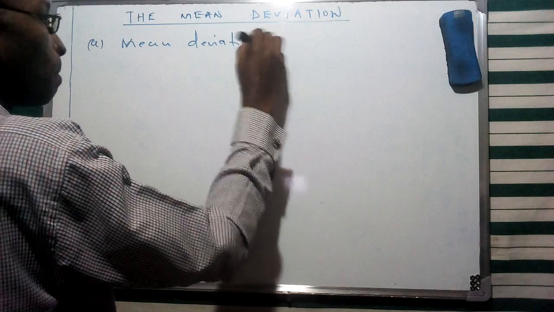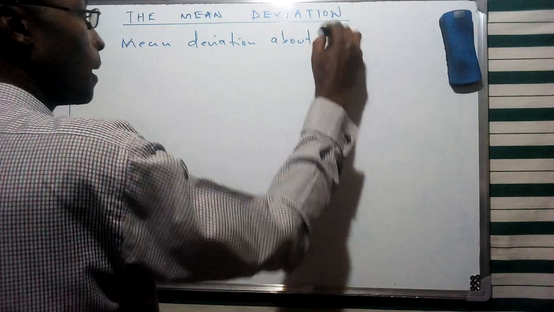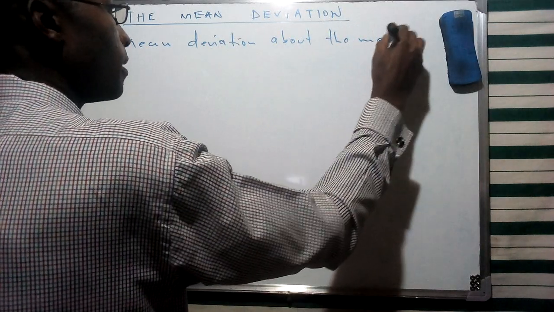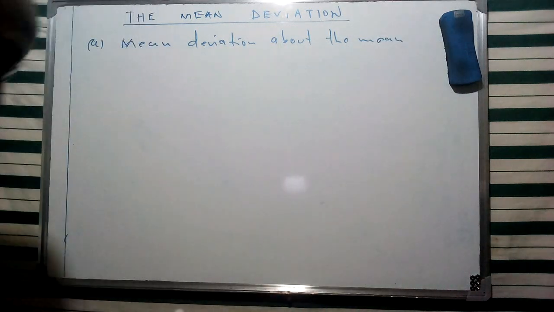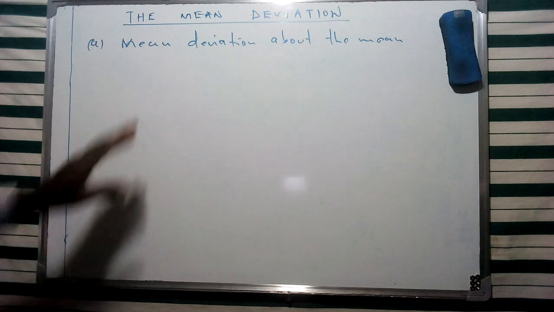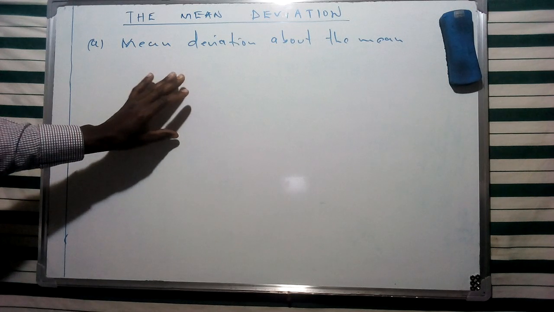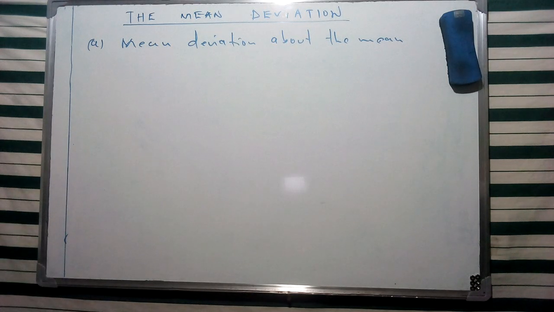This is the arithmetic mean of the absolute deviations from a given average.